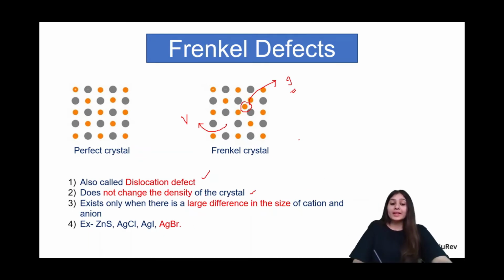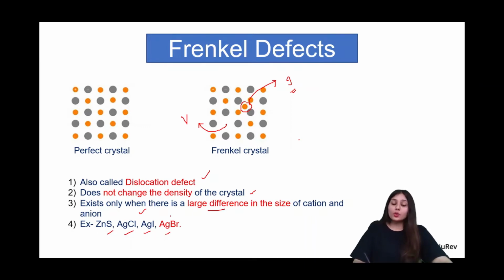And then it can only exist when there's a large difference between the cation and anion. Of course, if the cation is really small, only then can it move from one place to another. If it's big enough, how will it move? If it's big, just like an anion, it is not going to be free to move and Frenkel defects would not take place. But since it is small, it is able to move. So Frenkel defects are only possible when there is a large difference in the size of cations and anions. Now we have examples like ZnS, AgCl, AgBr, AgI.